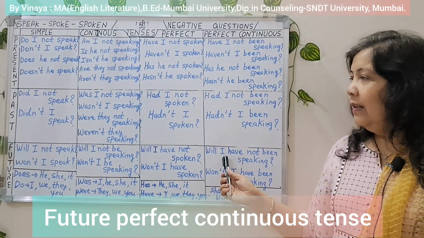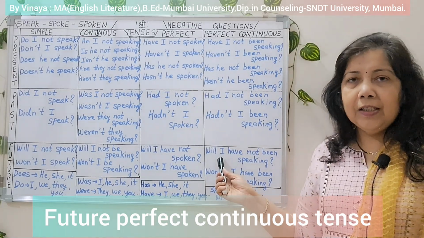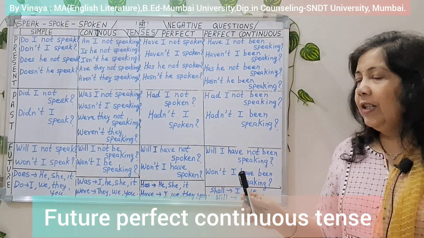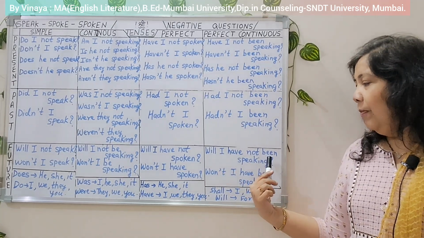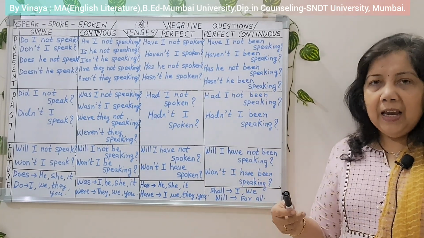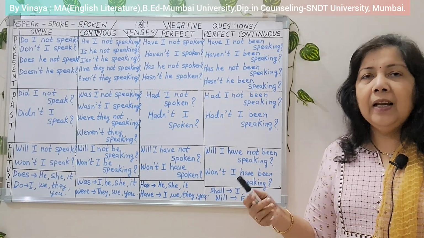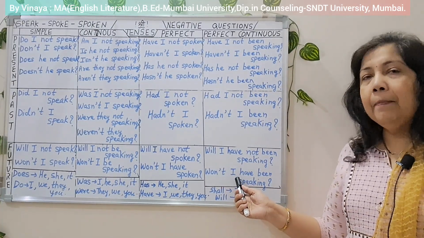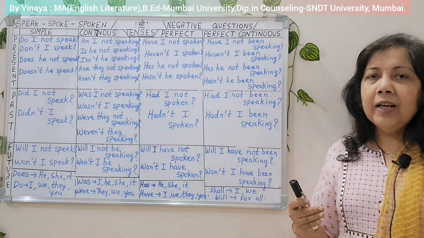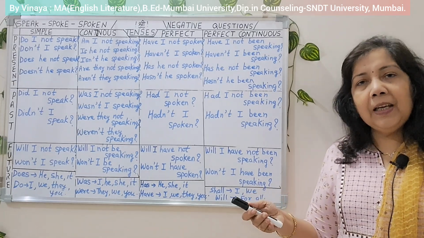And the last one, future perfect continuous tense. Question becomes, will I have not been speaking? Will not together is won't. Won't I have been speaking?